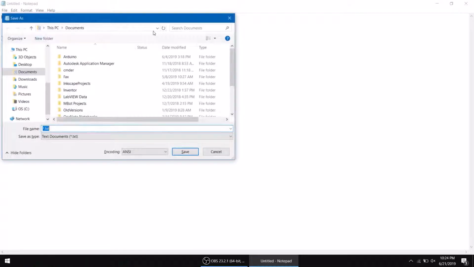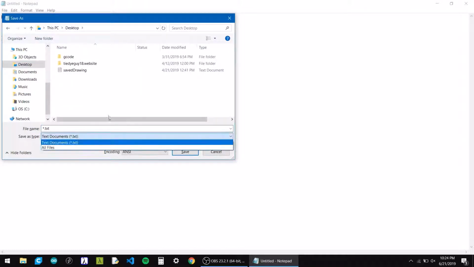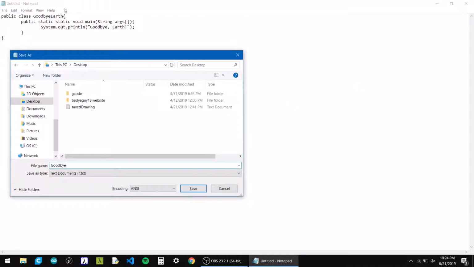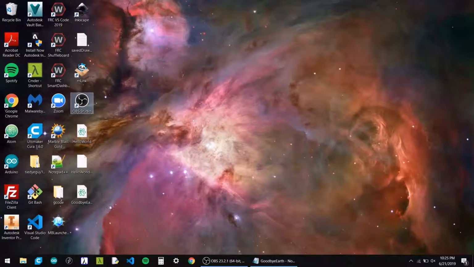So now we're going to save it. I'll just save it to my desktop for easy accessibility, and we are going to save it as what we wrote up here, right here, which is GoodbyeEarth.java. .java is the file type. So now we should have that on our desktop, a Java file.